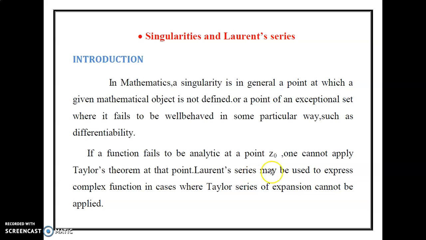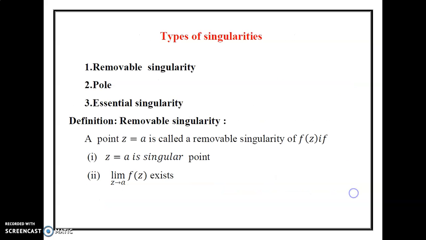If a function fails to be analytic at a point z0, one cannot apply Taylor's theorem at that point. Laurent series may be used to express complex functions where Taylor series expansion cannot be applied. The Laurent series was first published by Pierre Alphonse Laurent in 1843.